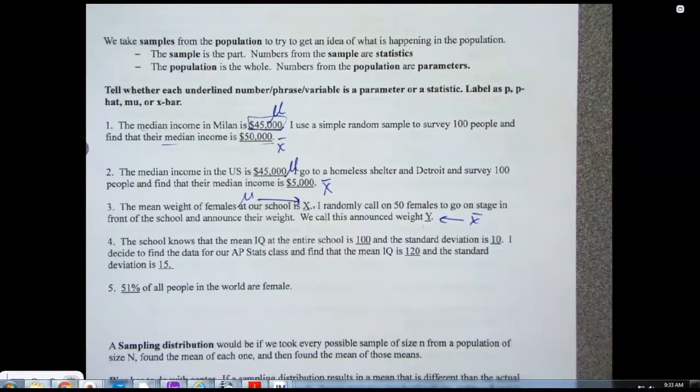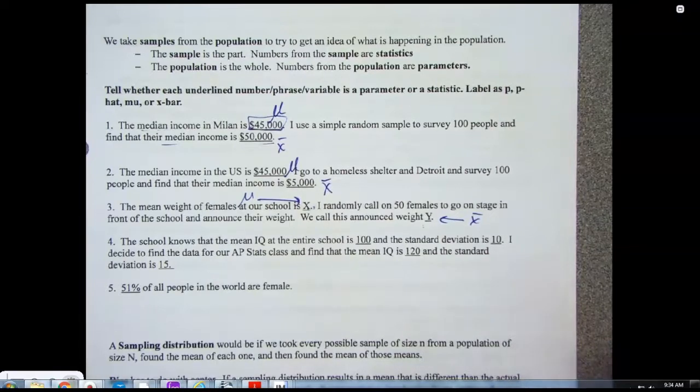Why? What does it mean if it's biased? People are not going to tell you the truth. So mathematically, what happens as a result of the bias? What's true about X bar and mu as a result of the bias? They're different, right? So if it's unbiased, they'll be the same.